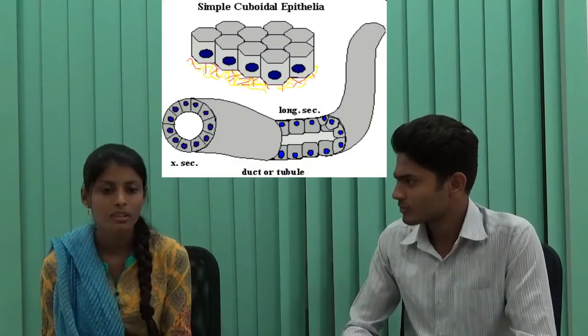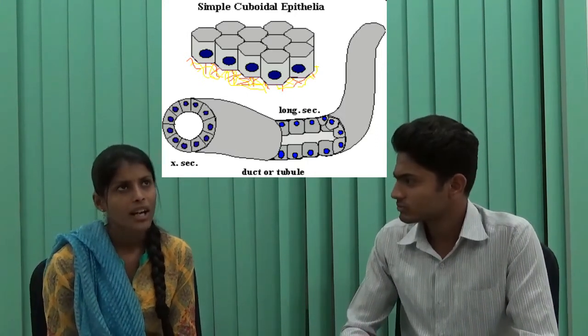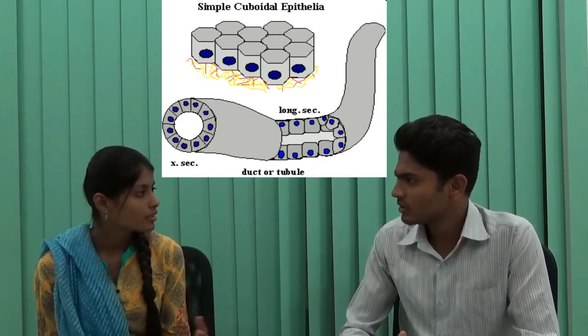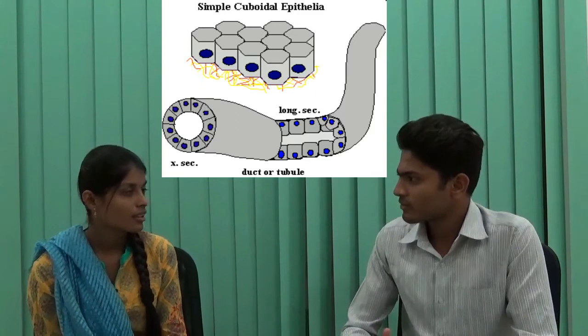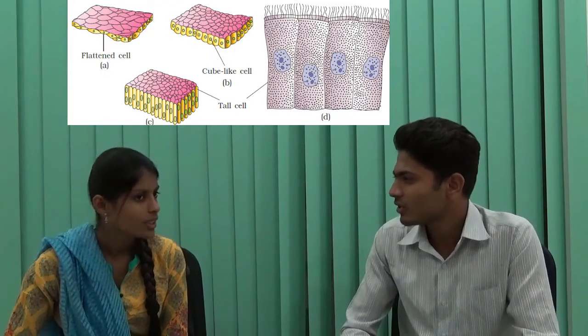Simple epithelial tissue consists of a single layer. As you said, simple epithelium consists of a single layer of cells with the same function. It helps in lining the organs and acts as a protective layer. Mostly it lines ducts and tubes present in the kidneys. Fine. In simple epithelium, I remember that there are three classifications: squamous, columnar, and cuboidal.